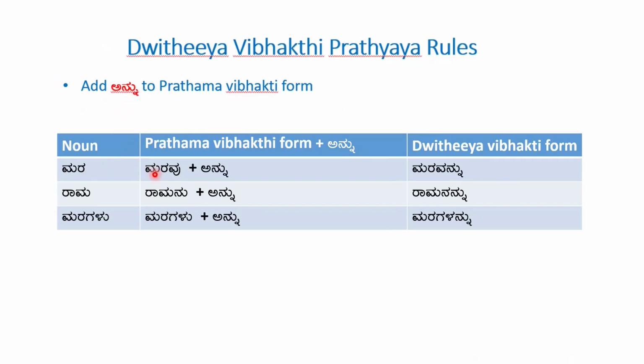So, for example, the word mara. The Prathama Vibhakti form is maravu plus annu, maravannu. Rama, Ramanu plus annu, Ramanannu. Maragalu remains as it is in Prathama Vibhakti because it's a plural form, plus annu, maragalannu.